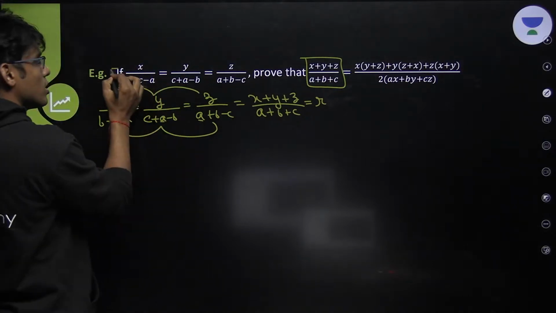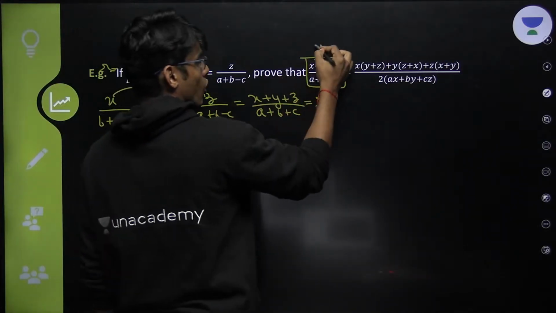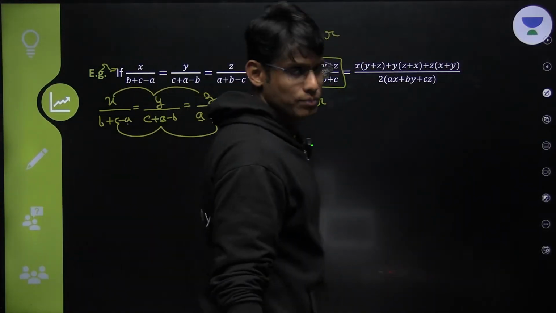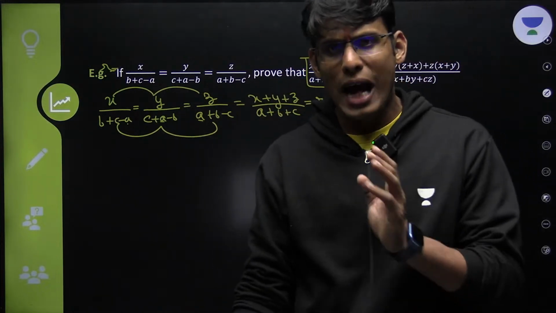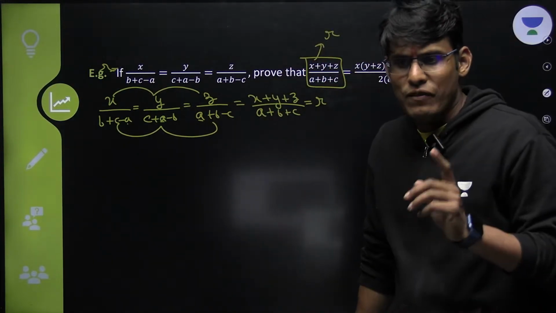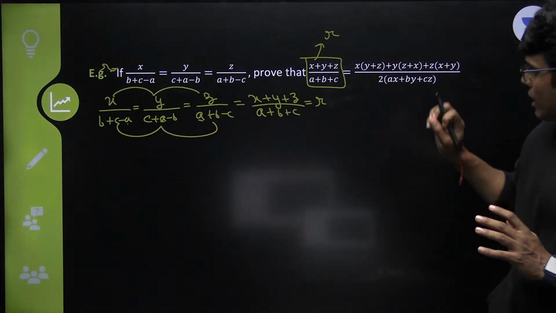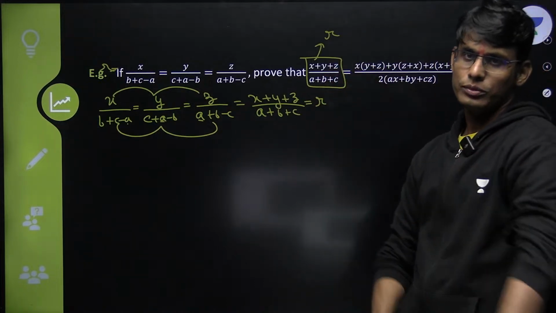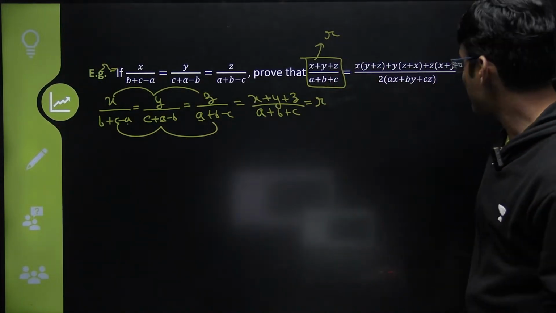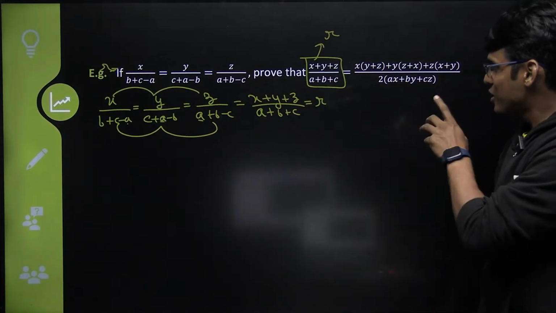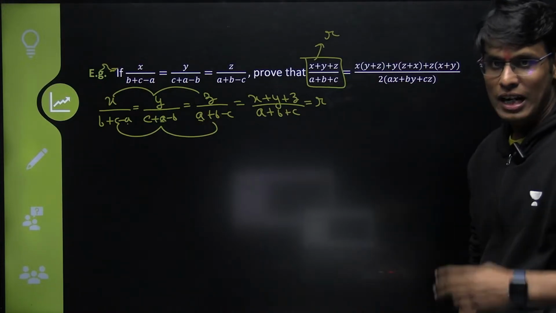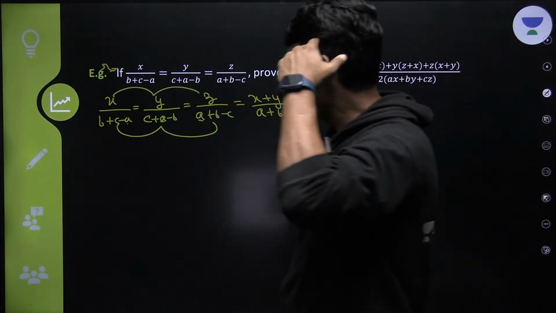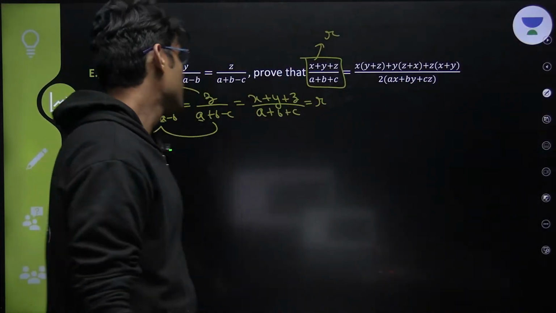This whole ratio is R, which means your left hand side has come out to be R. Your left hand side is reduced to R now. Now let's solve the right hand side, and let's use some manipulation, shall we?